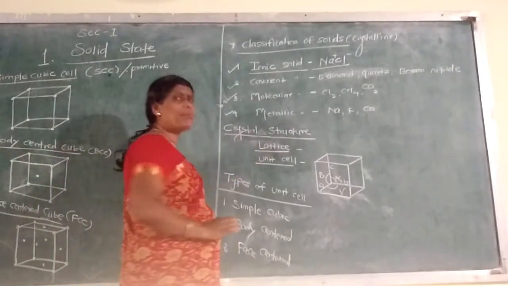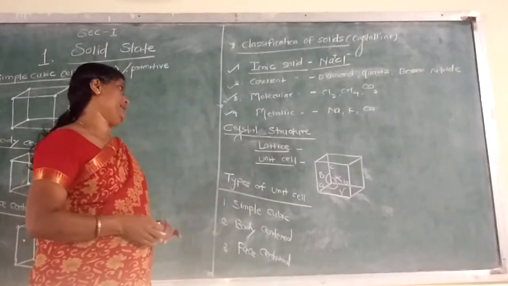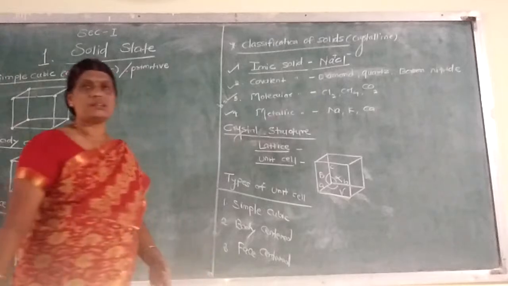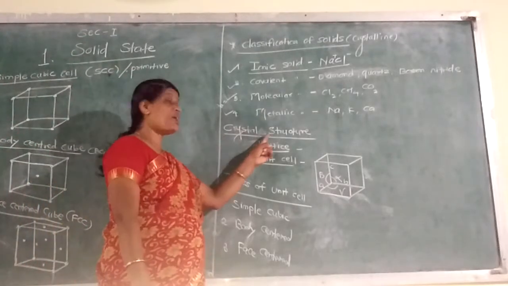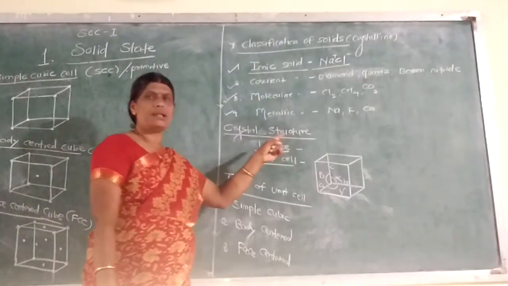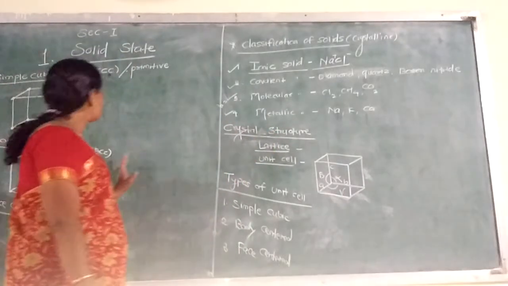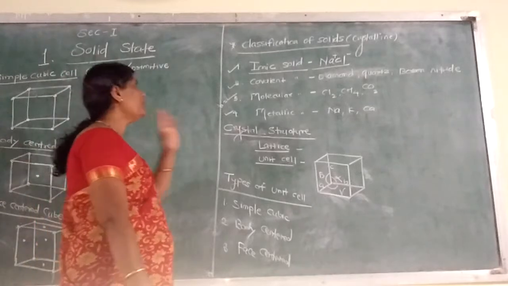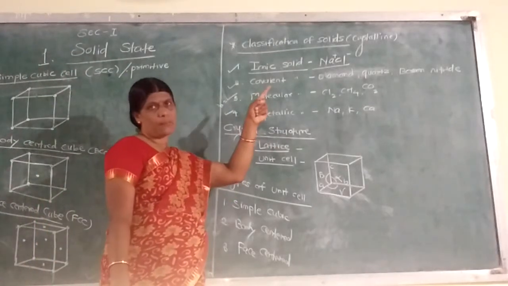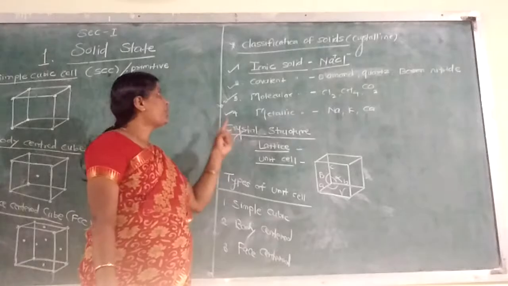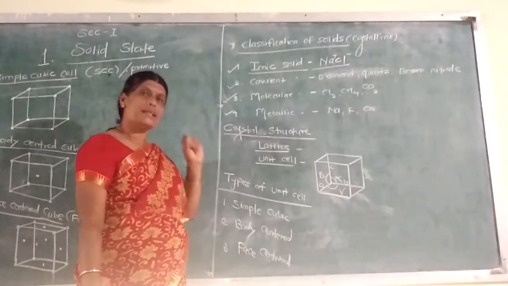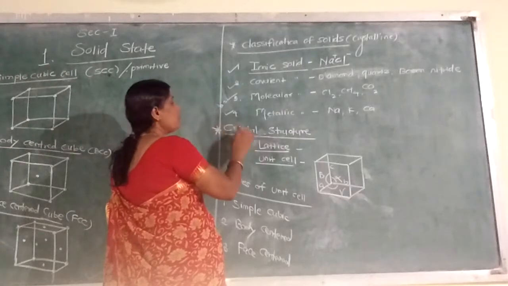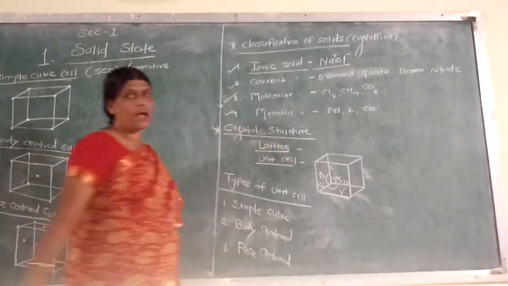The properties are very simple. You read these properties. Next point is the crystal structure. When crystalline solids are formed, how they acquire different shapes is known as the crystal structure. Our syllabus on the solid state deals only with the crystalline form, not amorphous. In this chapter, the shapes of crystalline solids are given. So we see now how the crystal structures are.